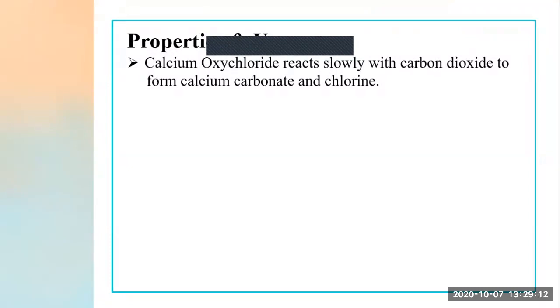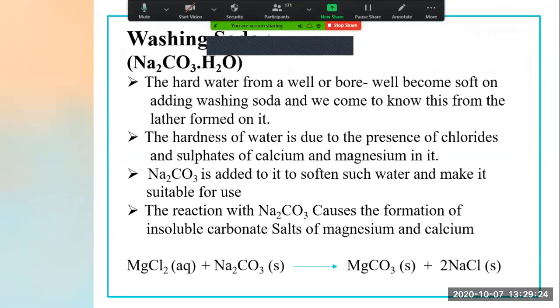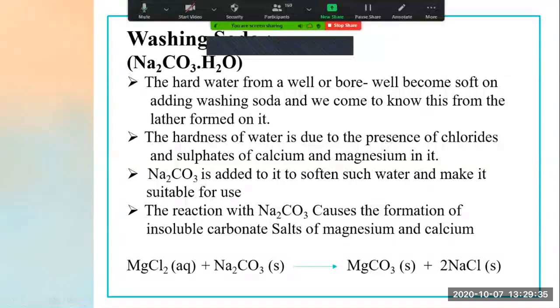So next we will proceed towards the next topic now. Next topic is washing soda. Now washing soda, its chemical formula is Na2CO3.10H2O. The 10H2O part, yesterday I told you, right?